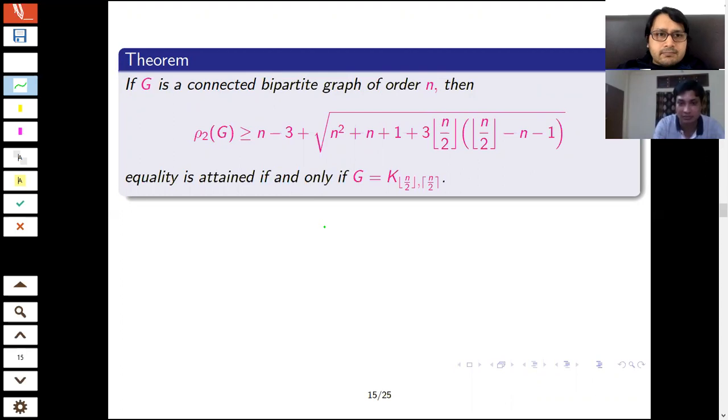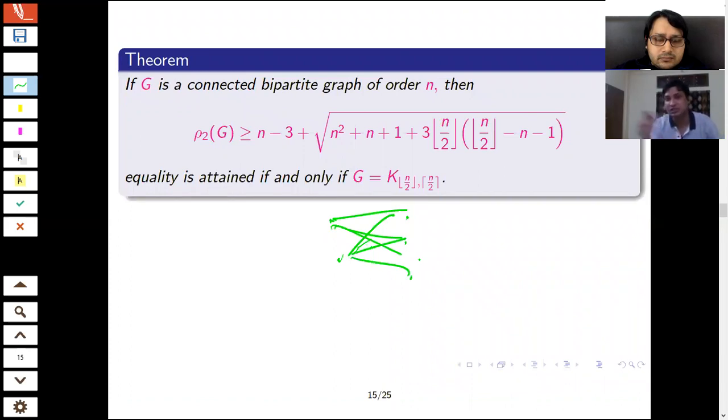Balanced bipartite graph means suppose I have 5 vertices, then here I will have 2, there I will have 3, and all of them will be joined. And if there are 6 vertices, then it will be 3, 3. So the lower bound is obtained in the balanced graph. You can see floor and ceiling functions are used here. Okay.